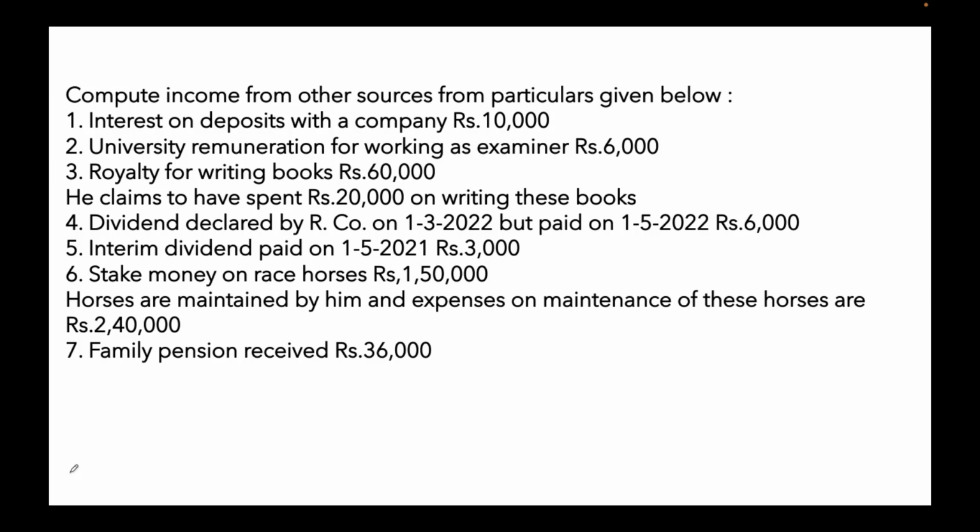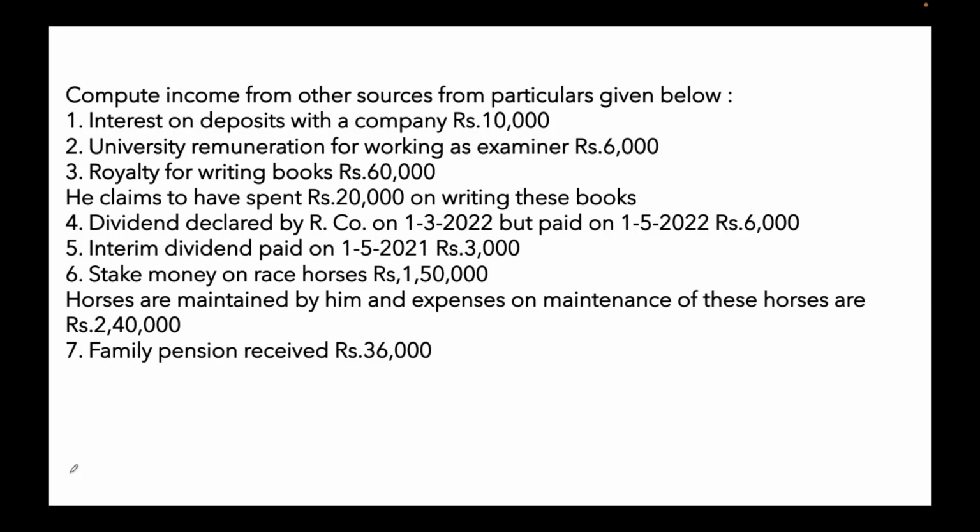Stake money on race horses, 1,50,000. So here they have given that from this income you can deduct the expenses related to maintenance of race horses. So horses are maintained by him and the expenses on maintenance of these horses are 2,40,000. So stake money from race horses is only 1,50,000. From that, when you adjust this expenses on maintenance of race horses 2,40,000, the balance will be 90,000, which has to be carried forward for 4 succeeding years, and it should be adjusted only from stake money.